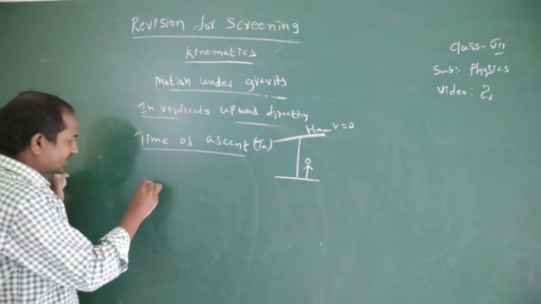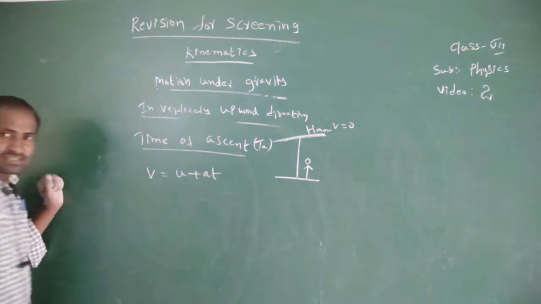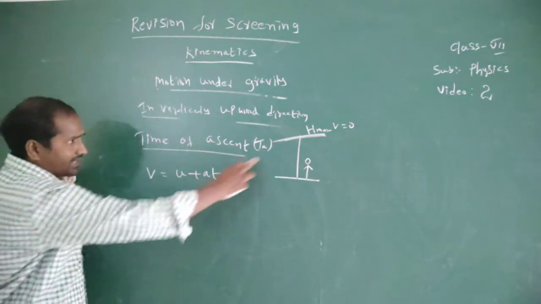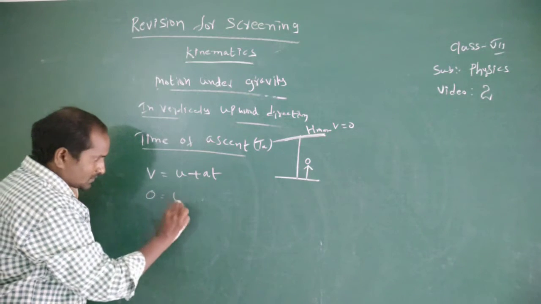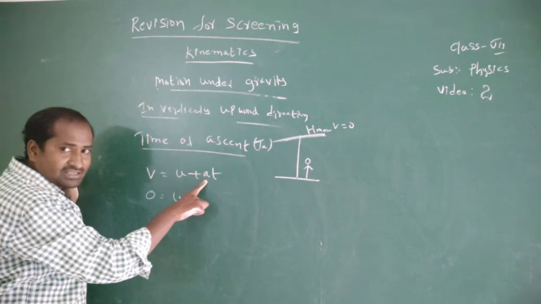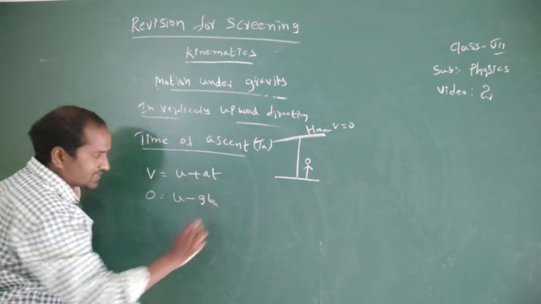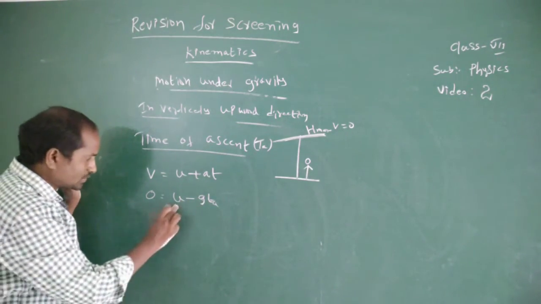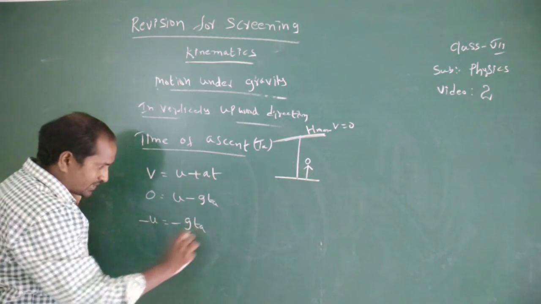We know that v equal to u plus at, it is the first equation of motion. When the body reaches the maximum height, its final velocity equal to 0, and in the case of a vertically projected body, acceleration due to gravity is taken as negative, so 0 equal to u minus g into ta. Moving u to the other side, minus u equal to minus g into ta.